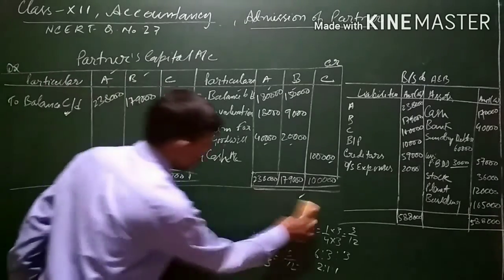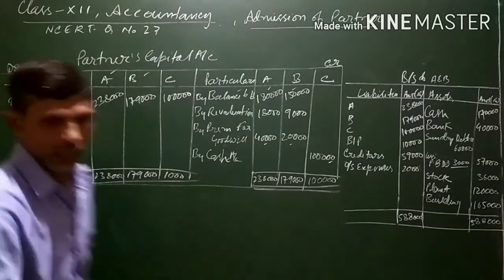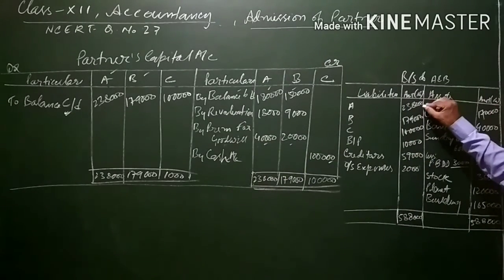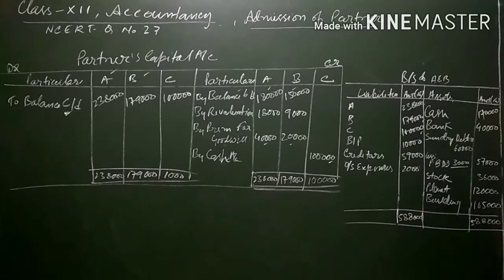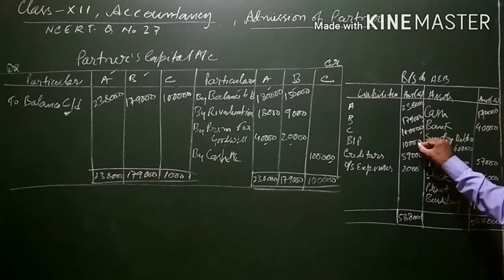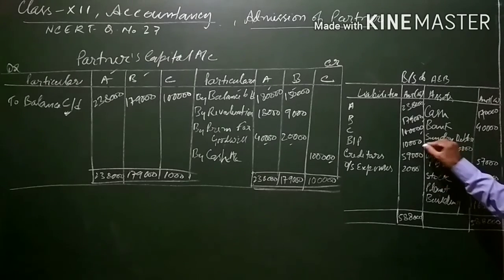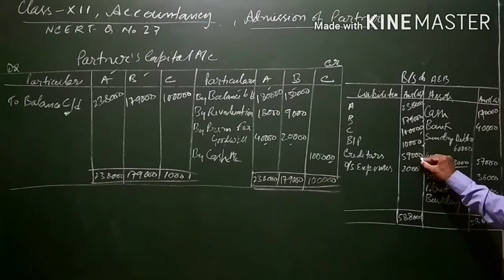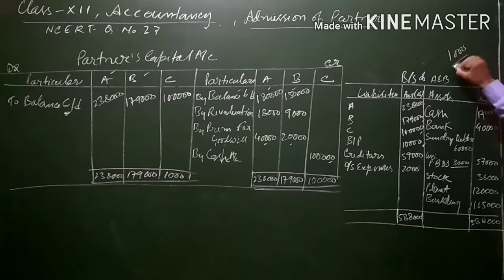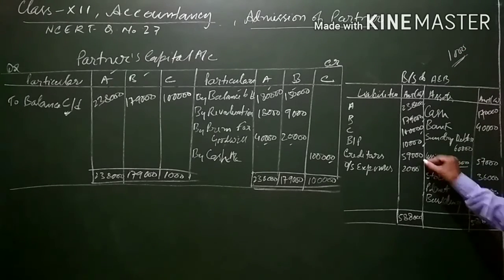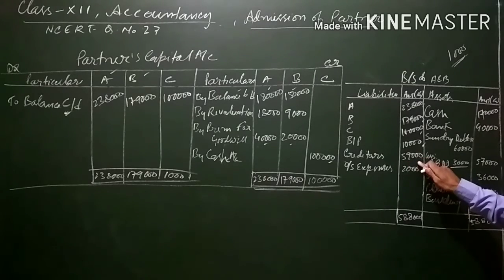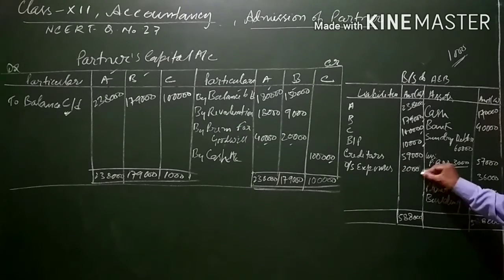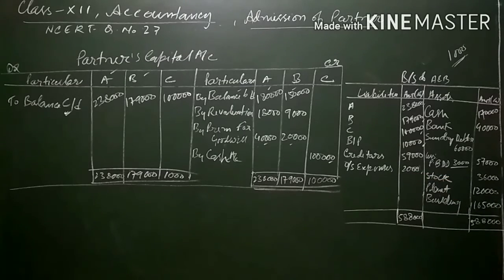Thereafter we will be preparing the balance sheet along with the adjustments which have been given, considering the adjustments also. First of all, the balances of the partners we have already written here, 238, 179 and 1 lakh respectively. Thereafter, in the old balance sheet, bills payable is given; 10,000 we are creating in bills payable. Creditors are 58,000 in the old balance sheet. 1,000 unrecorded creditors were there. So an additional 1,000 creditor has been added. So it will now be 59,000 instead of 58,000. Outstanding expenses will remain as they are, that is earlier it was 2,000, now also it will remain 2,000.